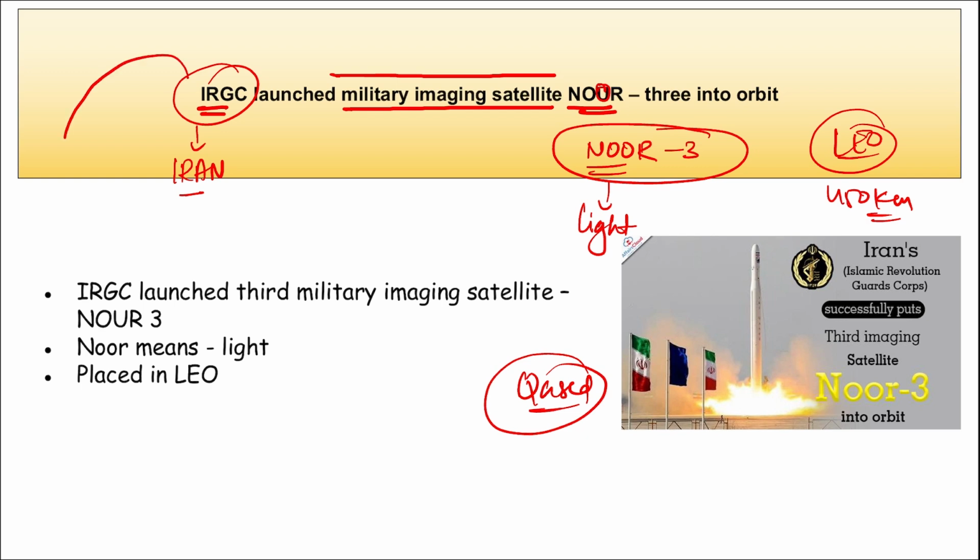Now the question can be asked: this IRGC is of which country? Islamic Revolutionary Guard Corps. It is of Iran, and they have recently launched Noor 3, a military imaging satellite, correct? This Noor 3 satellite will be used to collect data and images for the IRGC's intelligence purposes, right? And remember, if we talk about Iran, what is the capital of Iran? That is Tehran, and the currency used here is the Iranian Rial.